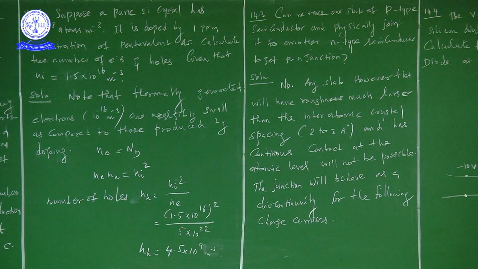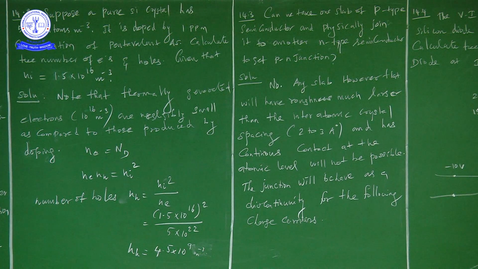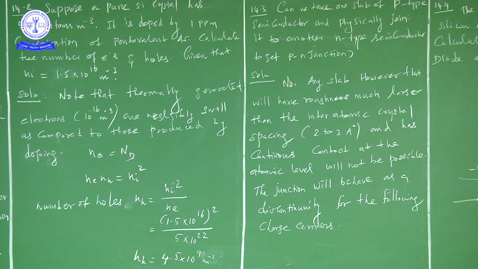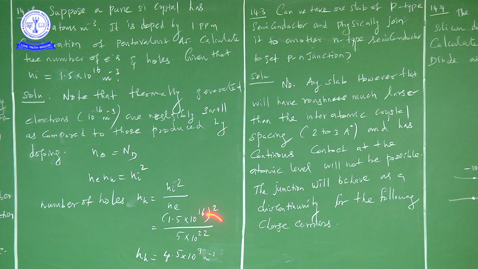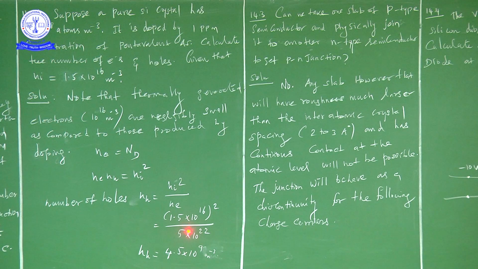Okay, right. Then finally we will get 4.5 into 10 to the power of 9 per meter cubed. So if you complete this step mathematically, then we will get 4.5 into 10 to the power of 9 per meter cubed.